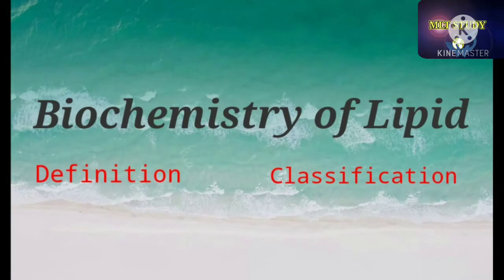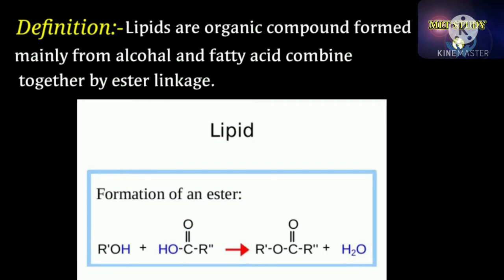Today's discussion is all about the definition and classification of lipid. So let's start. Definition. Lipids are organic compounds formed mainly from alcohol and fatty acid combined together by ester linkage.